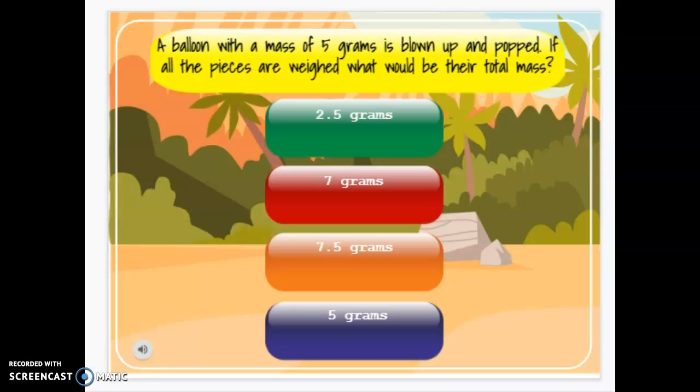A balloon with a mass of 5 grams is blown up and popped. If you have all the pieces of the balloon and you weighed them, they would still weigh 5 grams, class, right? Because, again, parts of the whole. I would say, and you probably would agree with me, that we nailed the parts of the whole questions today, right? I think people have got that down.